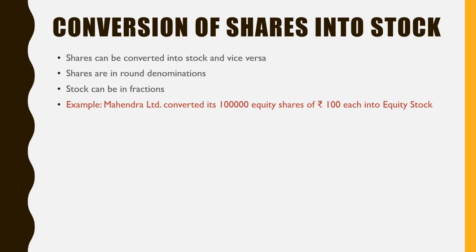Example, Mahindra Limited converted its 1 lakh equity shares of rupees 10 each into equity stock. So what will happen? Equity share capital will be debited and equity stock account will be created here. So in this case, what entry will be done? 1 lakh into 100 will be debited and again 1 lakh into 100 will be credited. So the total nominal value is not going to change. Only the nature of the share is going to be changed.